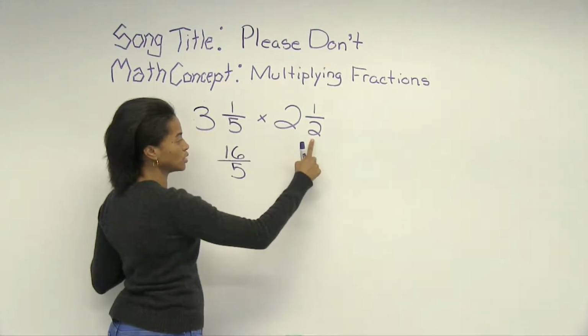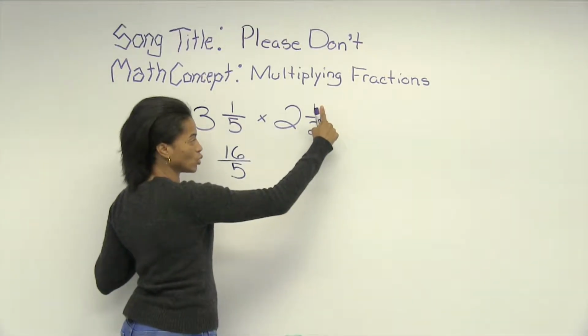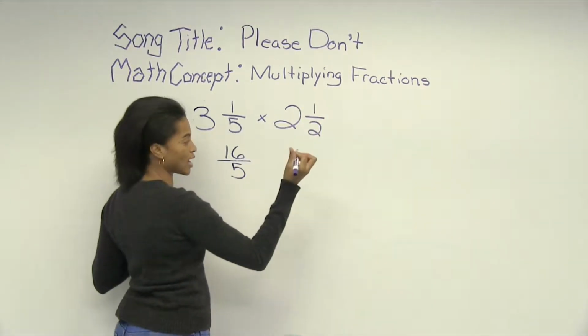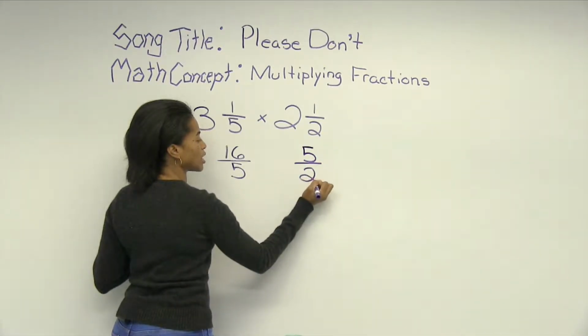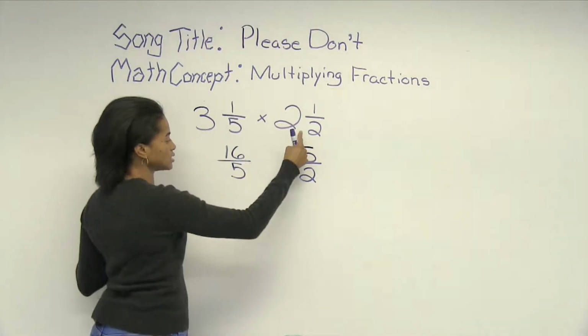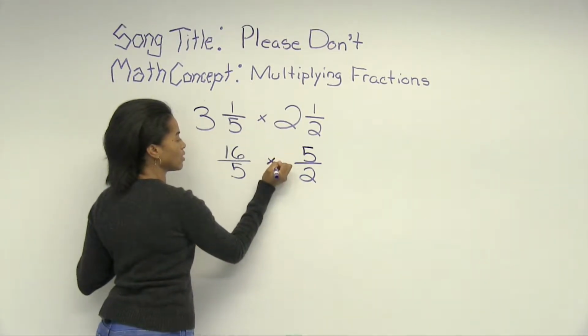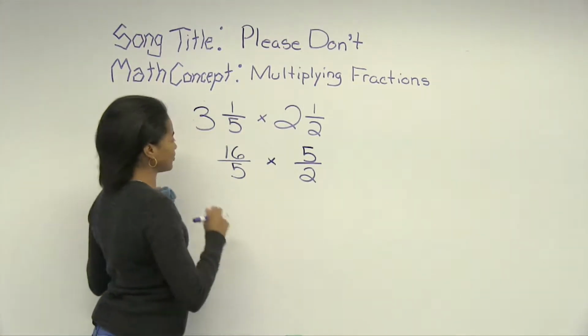So we have 2 times 2, which gives us 4, plus 1, which gives us 5. And so this is the improper fraction here. As you see, the denominator stays the same. All right, let's get ready for the next part of the track. DJ, play track.